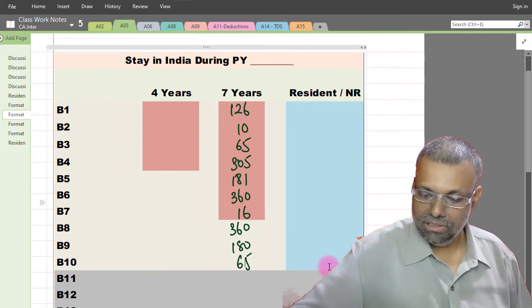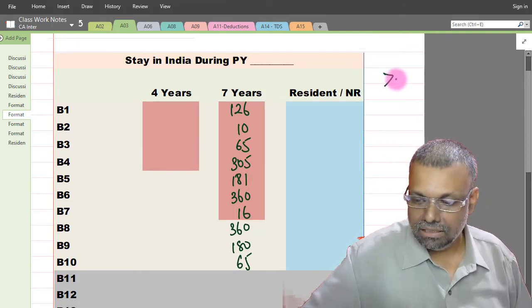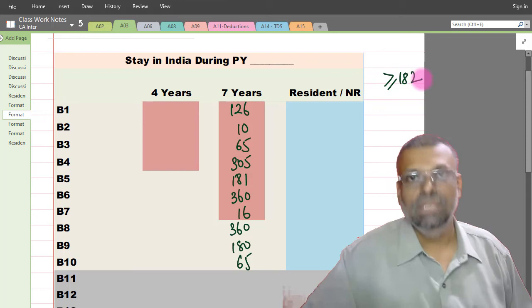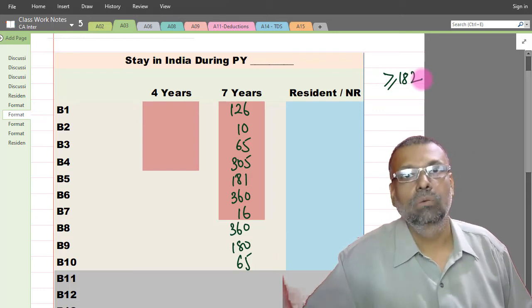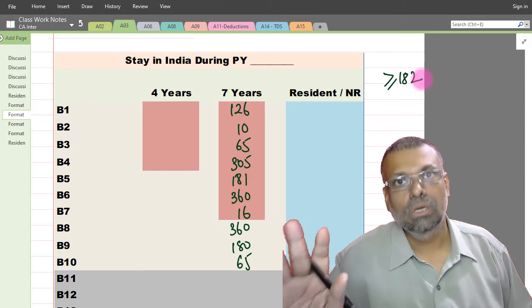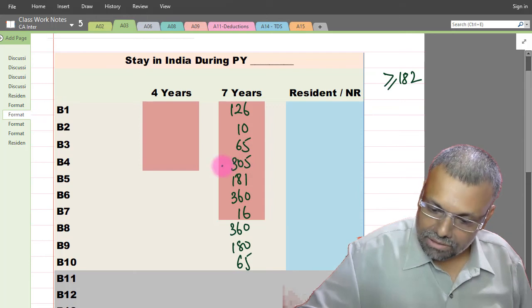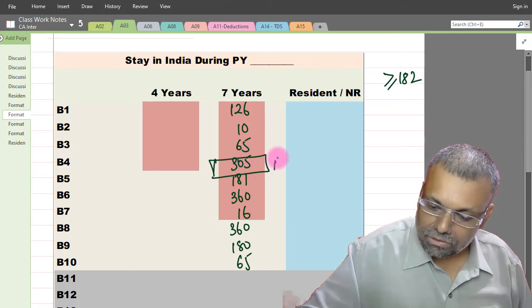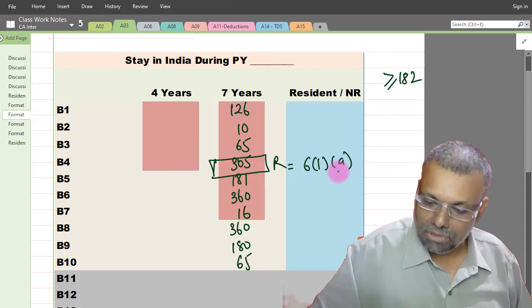Now, once again, I will give you that particular tip: if your number of days of stay is greater than or equal to 182, then straight away say that you are resident, unless some extra data has been given to us. Based on the question information, see this 305 days, so you are resident, and you can straight away say that the 6(1)(a) provision will apply.